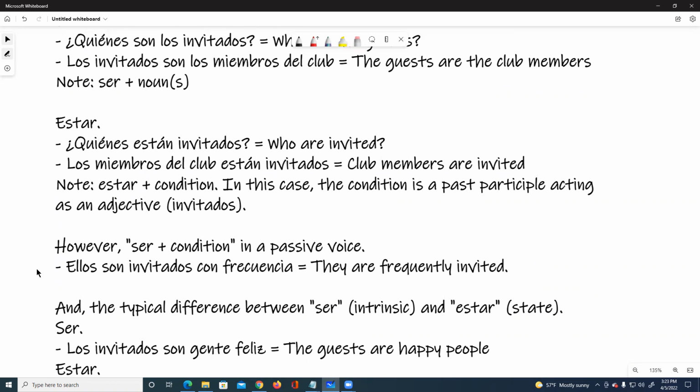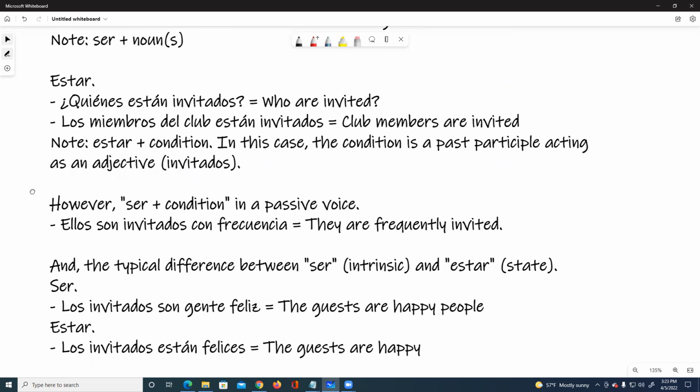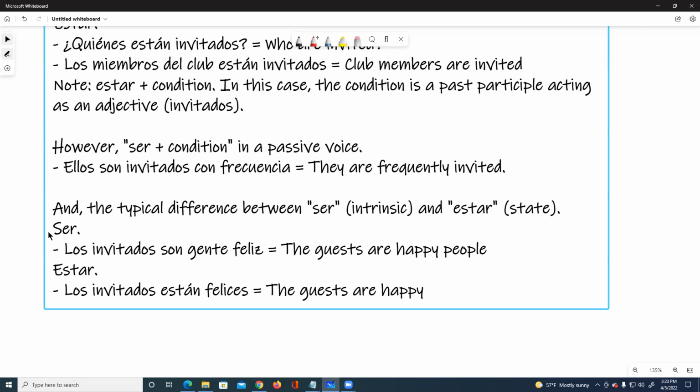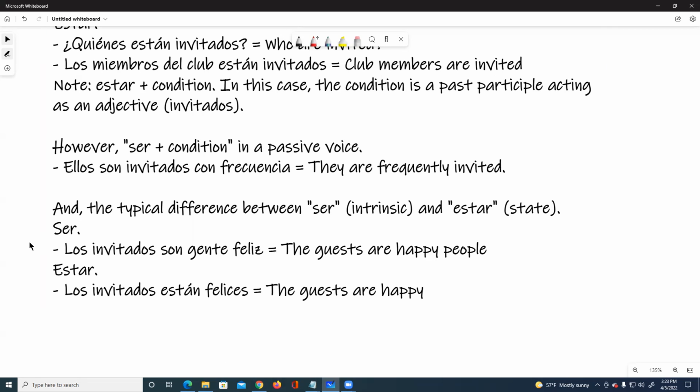Ellos son invitados con frecuencia. They are frequently invited. And the typical difference between ser, intrinsic, and estar, state. Ser. Los invitados son gente feliz. The guests are happy people. Estar. Los invitados están felices. The guests are happy.